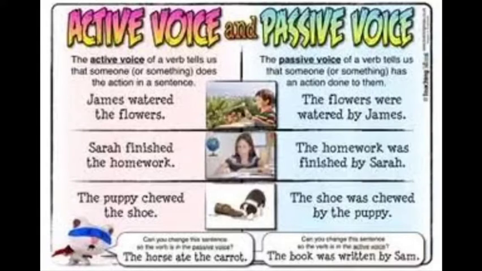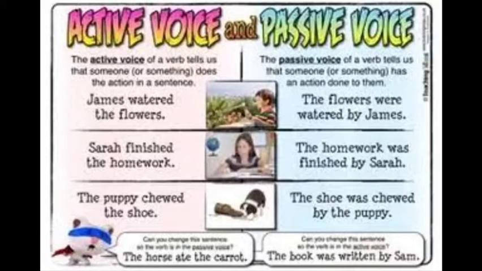So as you can see, the active voice of a verb tells us that someone or something does the action. Okay, so someone is doing the action, that is active voice. The passive voice tells that someone or something has an action done to them. Okay, so they have received an action.